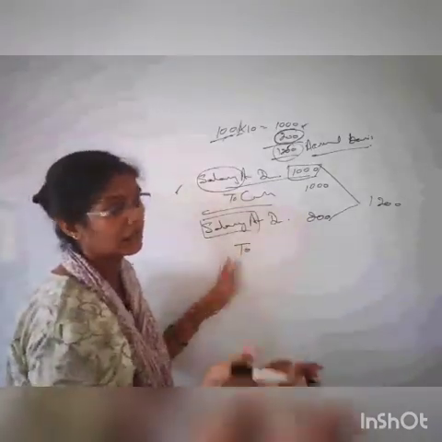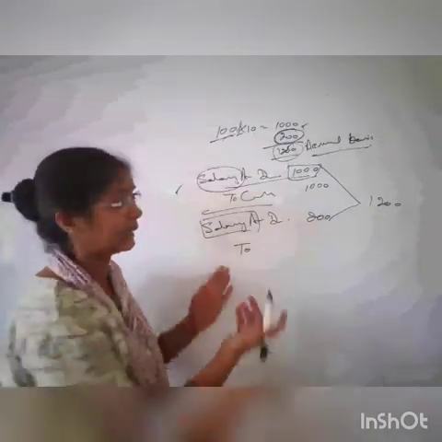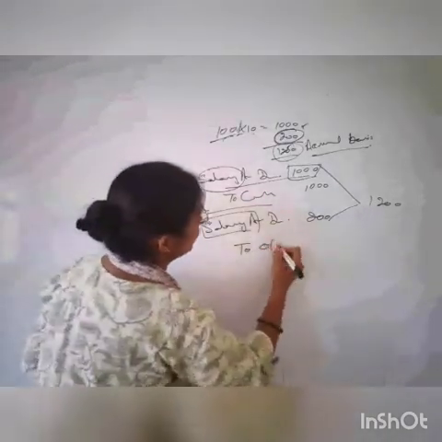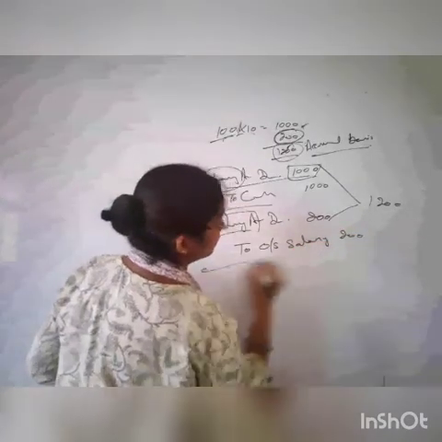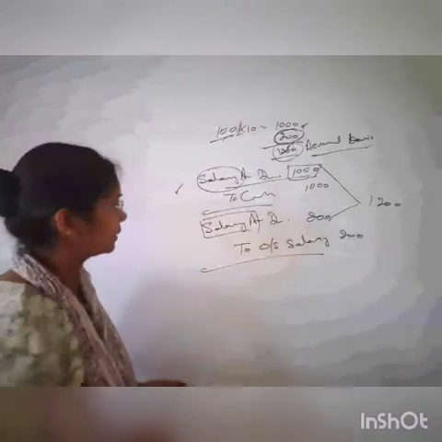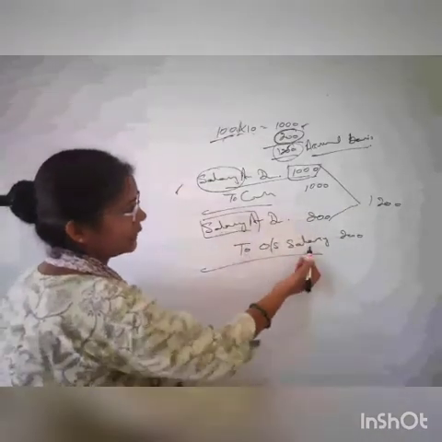फिर क्या करें? It's outstanding. बकाया है तो कैसे लिखें? Very simple. To outstanding salary. That's all in this adjustment. Salary account debit to outstanding salary.